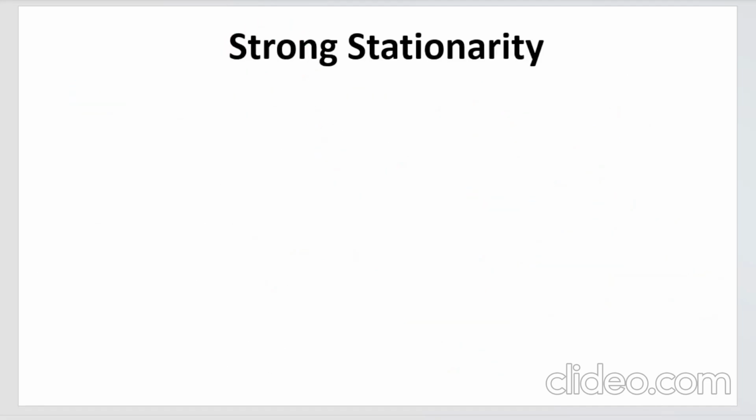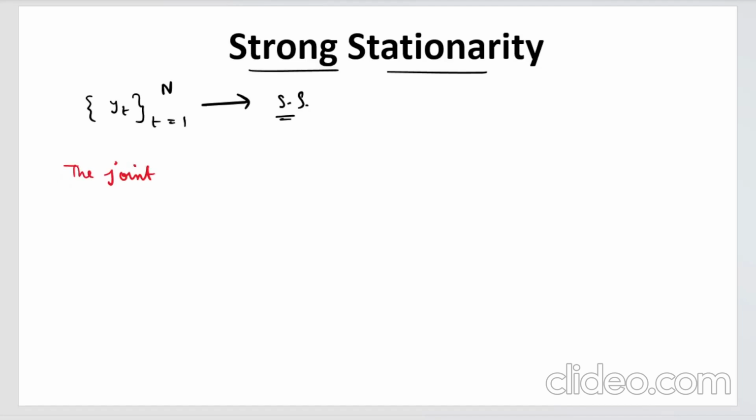Okay. Now the next part of the video is for strong stationarity. What is strong stationarity? Suppose you again start with a process yt, t is from 1 to n, right? So when will you say that this process is strongly stationary? When the joint distribution, as of now I haven't talked about the distribution, I have only talked about certain properties, right? When we were discussing weak stationarity, I haven't used the word distribution, but now for strong stationarity, everything will be related to distribution.